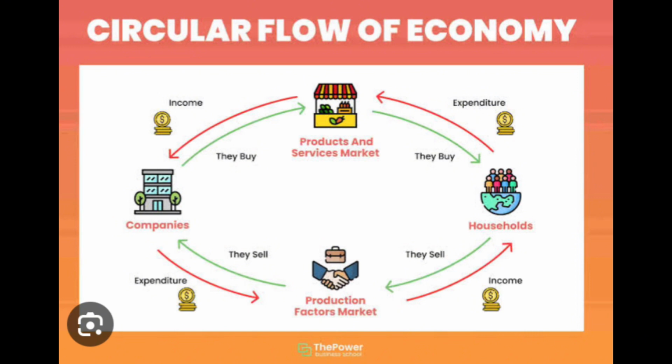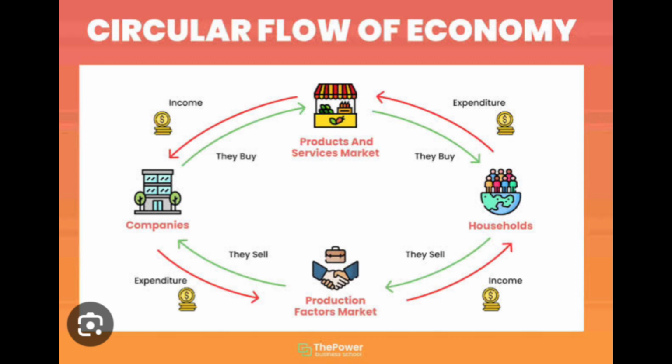And number 6 is to explain the circular flow model, and I will explain this one. The circular flow model highlights the flows within the economy: the flow of economic resources, goods and services, and the flow of money itself.